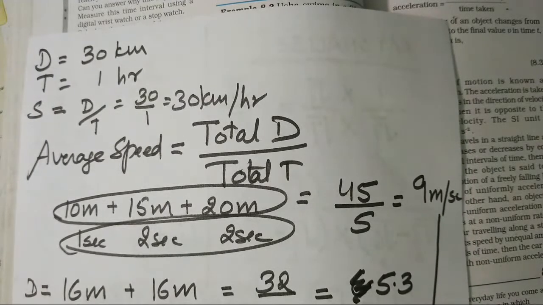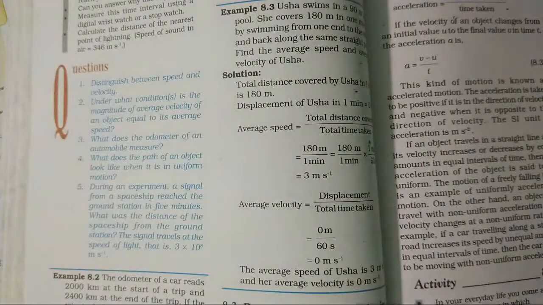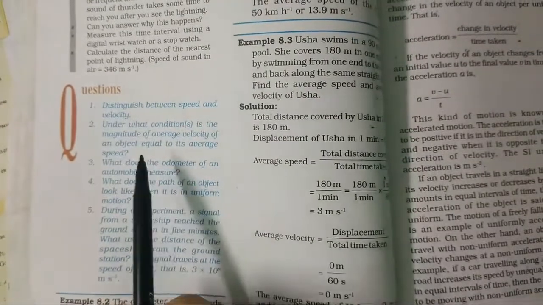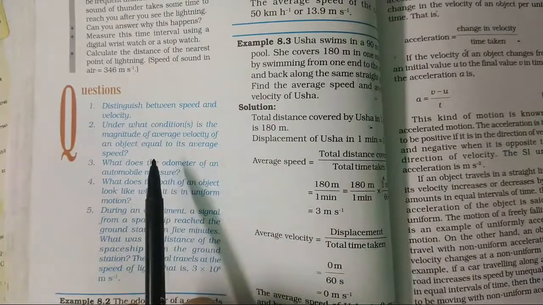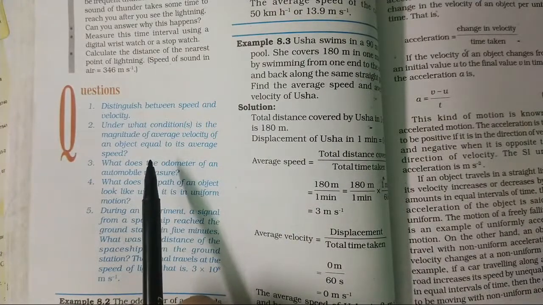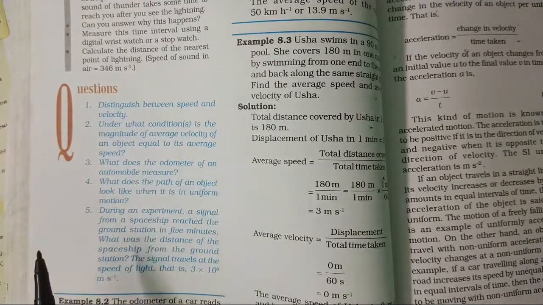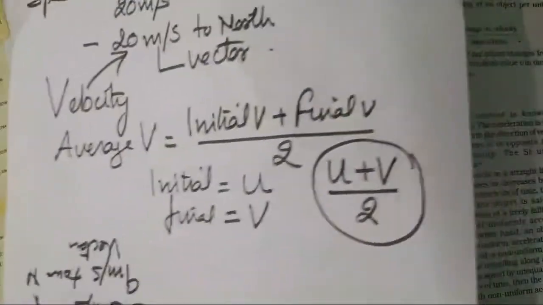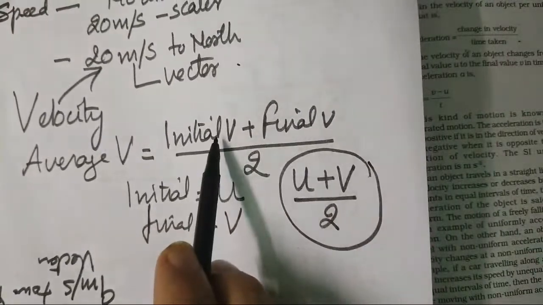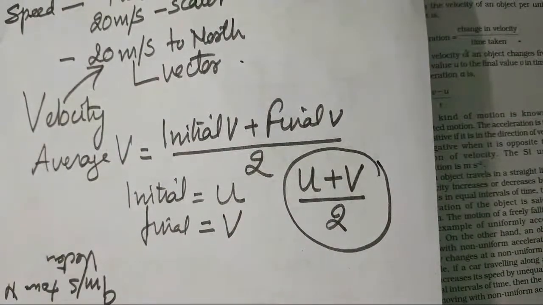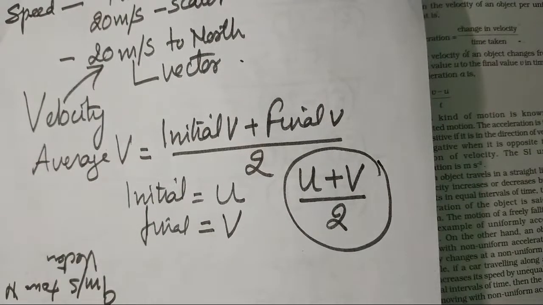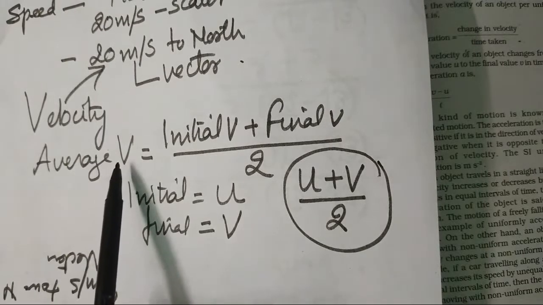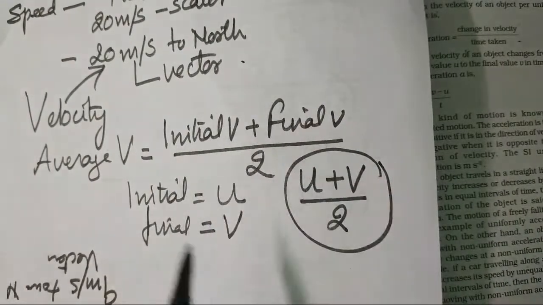It depends upon the numbers, it depends upon the time, when you put them in. For average velocity, first we have to find the velocity, the initial and final velocity, and then the average of the two. For finding average speed you need distance upon time. So if you know the average speed, then you should know distance upon time, but when you find average velocity, then you need these two things.